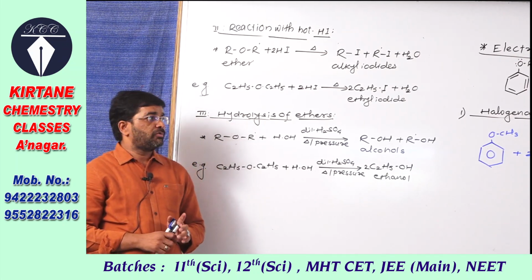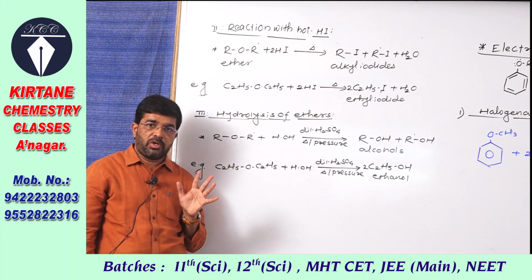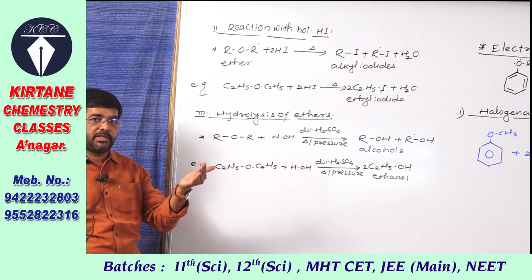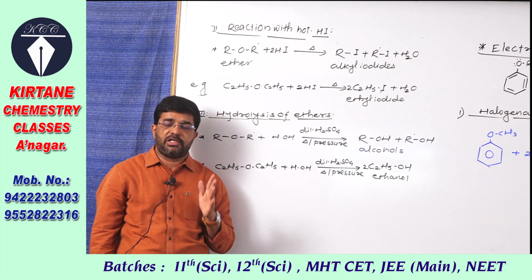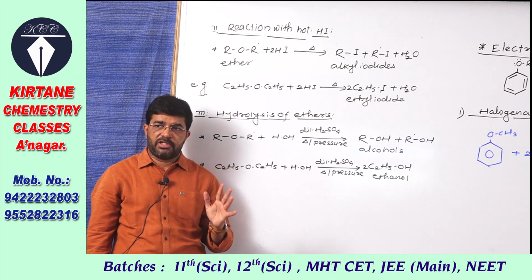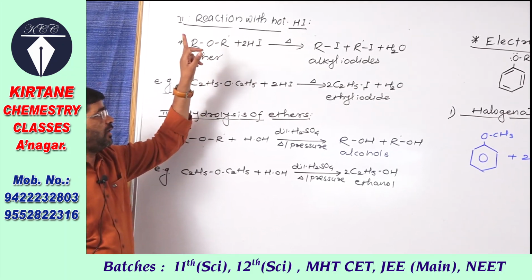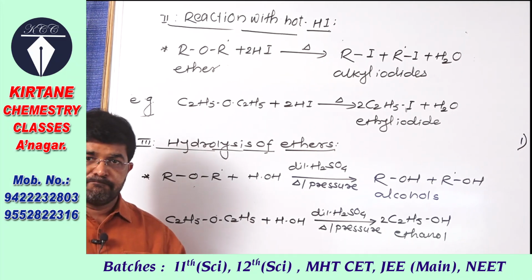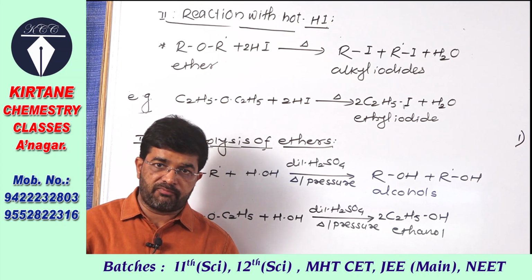So see the second one, reaction of ethers, that is, reaction with hot hydrochloric acid, or hydrochloric acid at higher temperature, near about 100 degrees Celsius or 373 Kelvin. When ethers are heated with hydrochloric acid in hot condition, they only give alkyl iodide, because they react with excess of hydrochloric acid and alkyl iodides are formed.